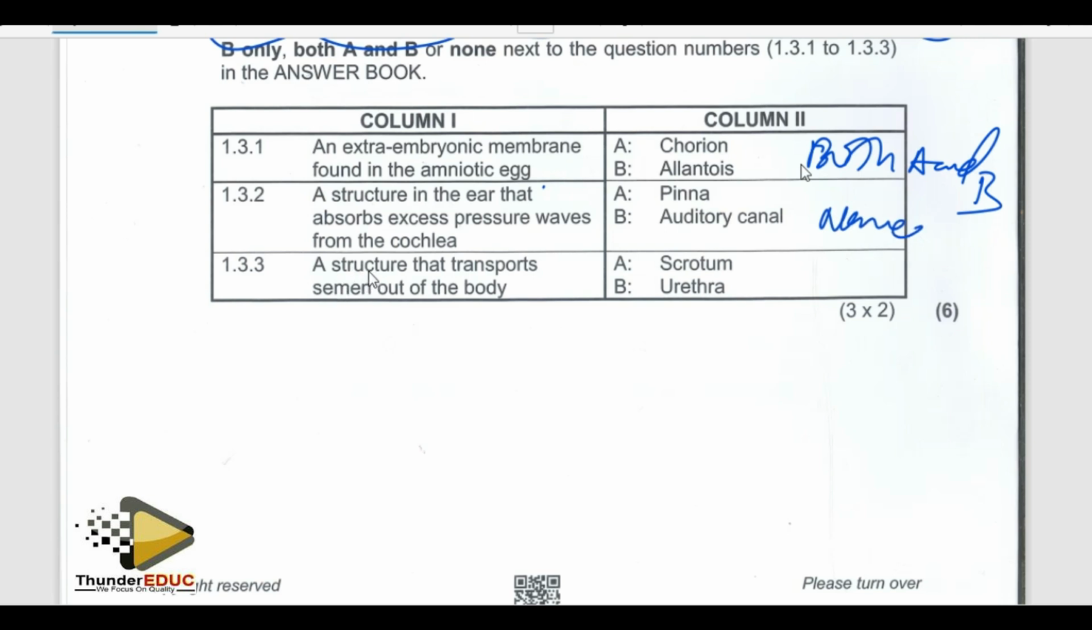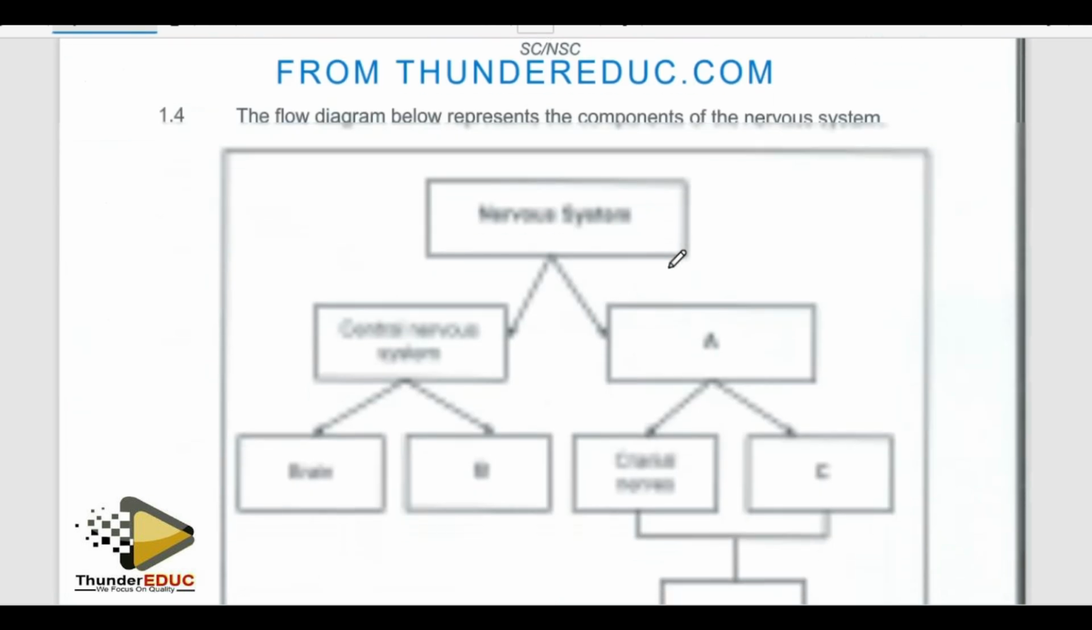Then we go to the structure that transports semen out of the body. Yes, it is a penis, that's where the semen passes. But there is a tube inside the penis which we call urethra. So the answer becomes B only. Let's go to the next question.